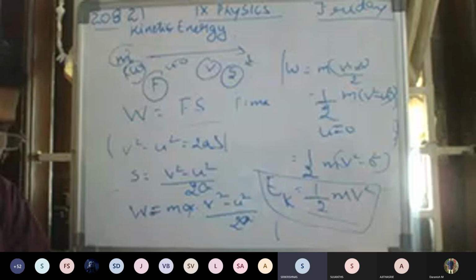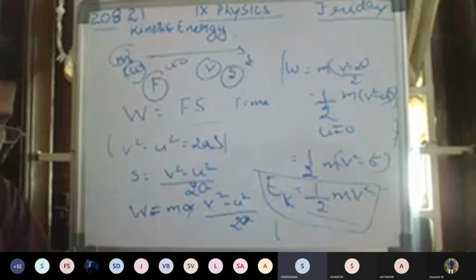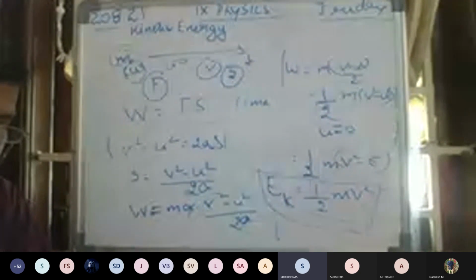Thus, using equation 11.2 in equation 11.1, we can write the work done by the force F as W is equal to ma into v square minus u square by 2a, or W is equal to 1 by 2 m (v square minus u square). If the object is starting from its stationary position, that is u is equal to 0, then W is equal to 1 by 2 m v square.